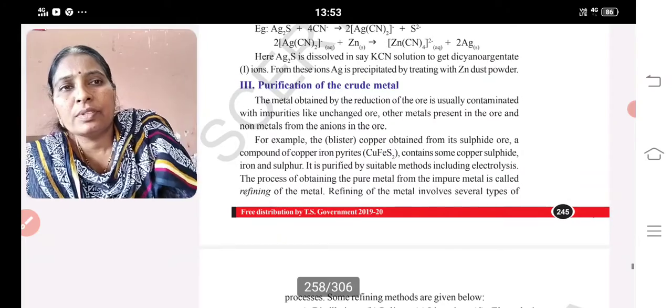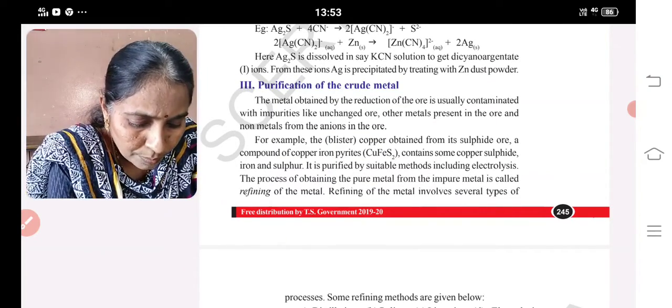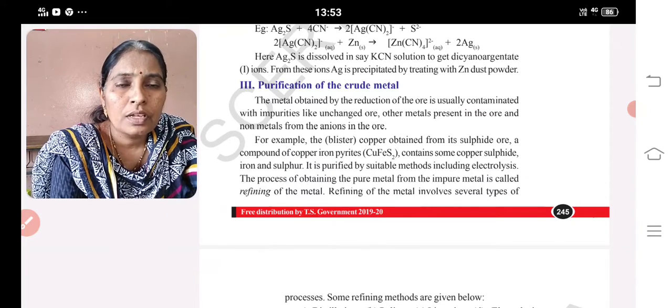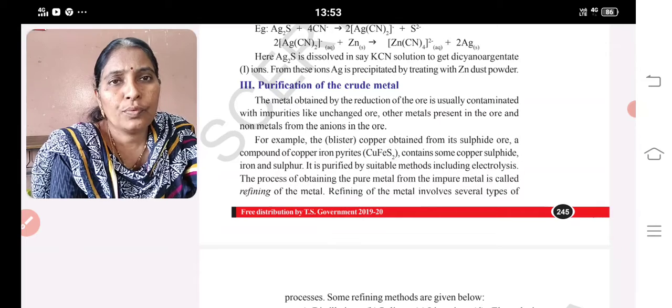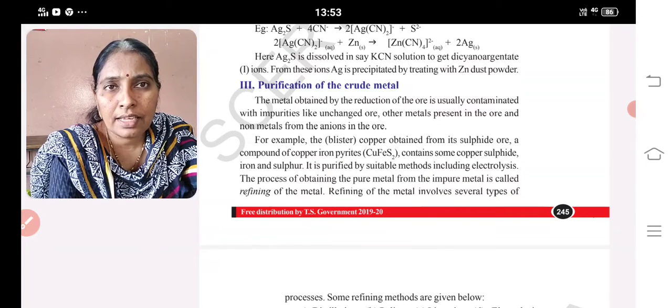These are the three types of extraction. Now purification. In extraction of metals we will follow three steps: concentration or dressing, extraction of metals, and purification. Concentration or dressing is the first treatment done to remove the unwanted impurities as much as possible, like sand and clay.